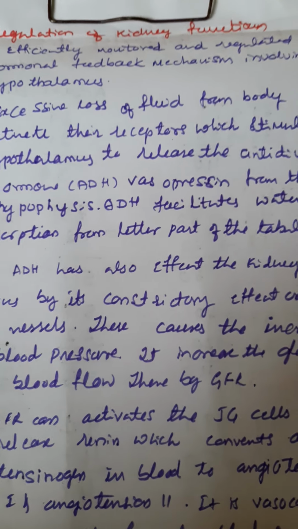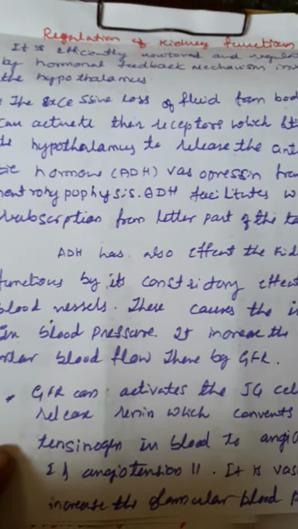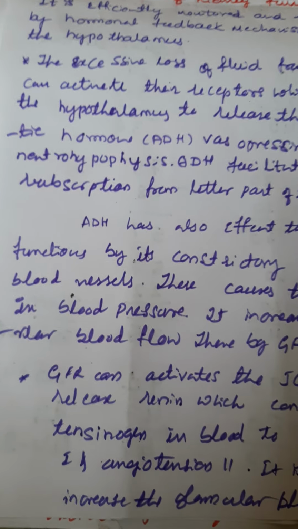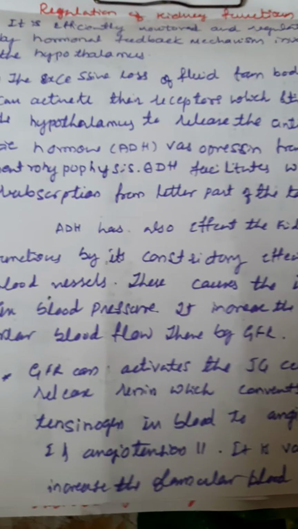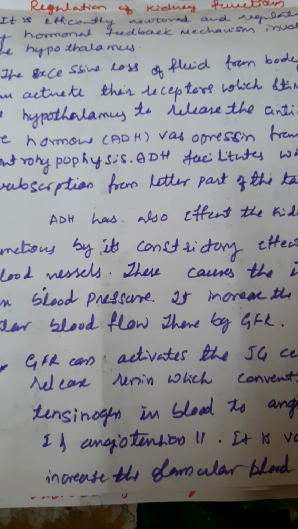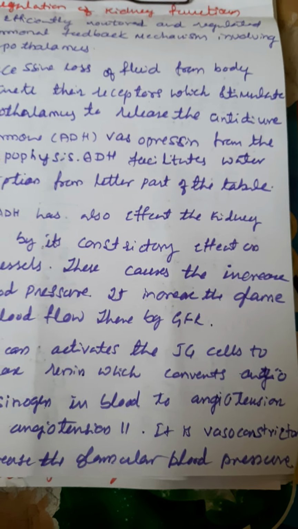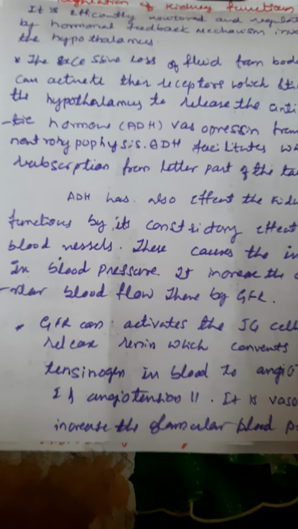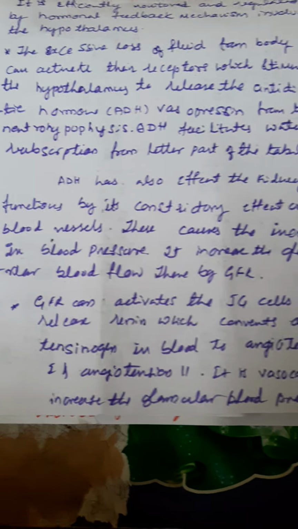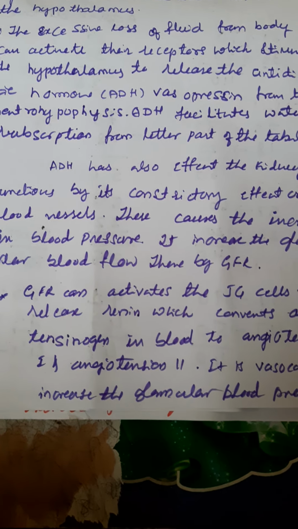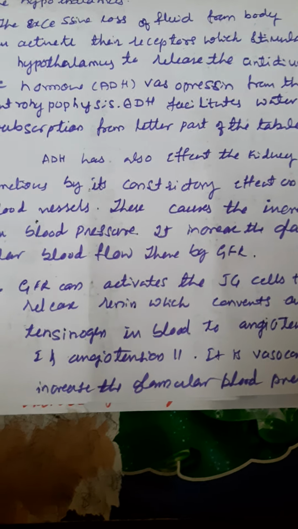ADH also affects the kidney. How does it affect the kidney? It considerably affects the blood vessels. This causes an increase in blood pressure. It increases the glomerular blood flow, thereby increasing GFR.